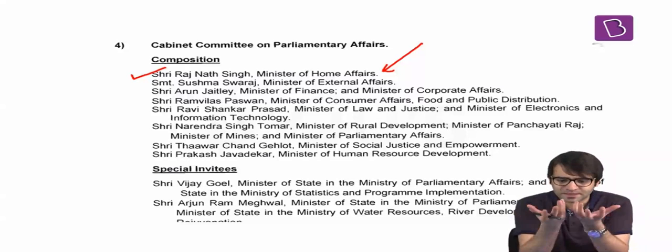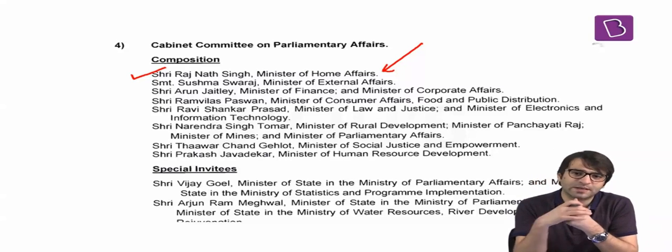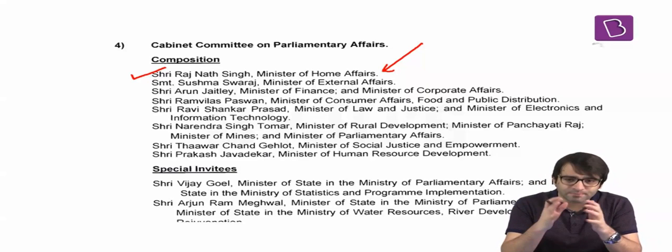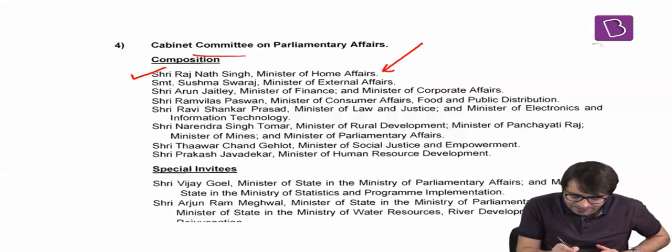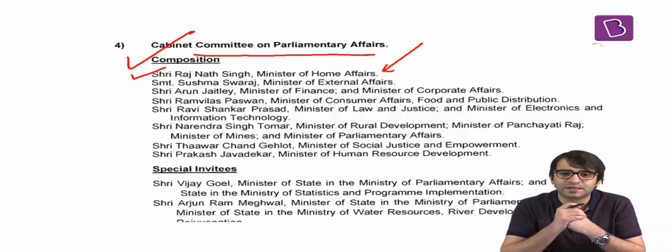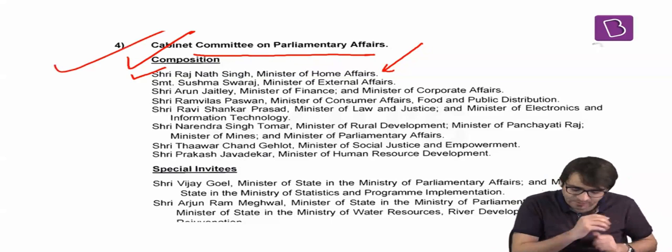But that is on paper. On paper, it is the power of the President that he can summon the session of the Indian Parliament. He can terminate the session of the Indian Parliament. But he takes all these decisions on the advice of the Prime Minister and the Council of Ministers. But in practice, this advice is given by Cabinet Committee on Parliamentary Affairs. When Parliament is to be summoned, when parliamentary session is to end, all these decisions are taken by Cabinet Committee on Parliamentary Affairs. What should be the legislative agenda from the government side? That is also decided by Cabinet Committee on Parliamentary Affairs.